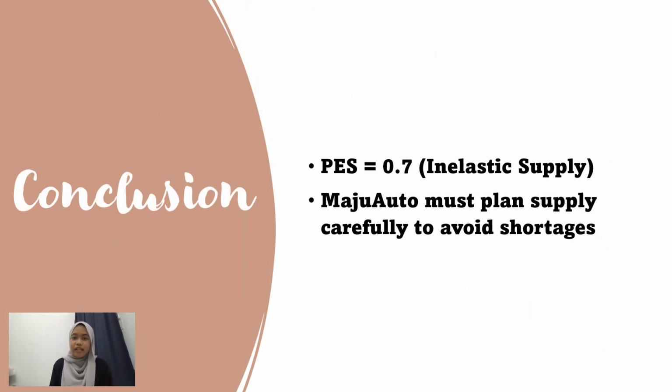For conclusion, we see that the PES is 0.7, which is inelastic supply. MajuAuto must plan supply carefully to avoid shortage.